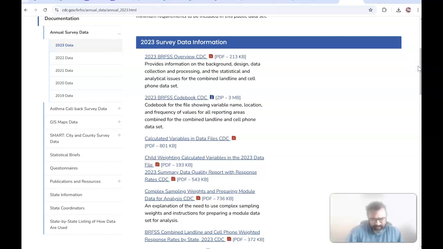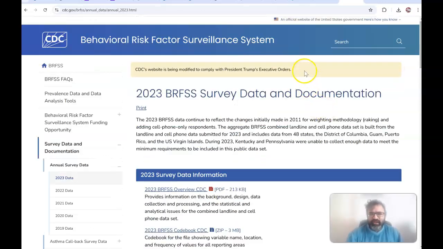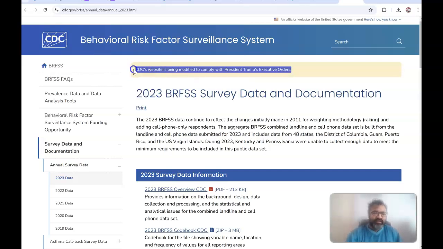I'm going to be going over one of the important data sets, and for some reason, there's a lot of confusion about what is going on. Some people will see this warning sign and then just look no further and contact people at the CDC that might not know some of the information that is going on. So don't worry about this. I want you to actually go in and explore what is available so that you can make a determination as to what has changed.